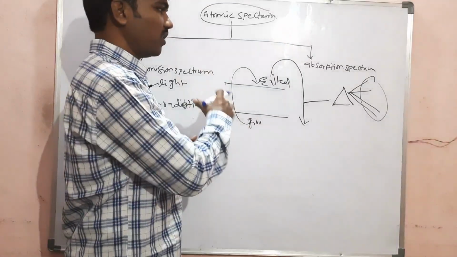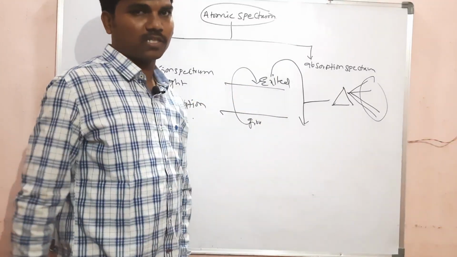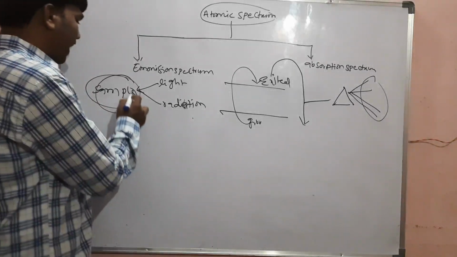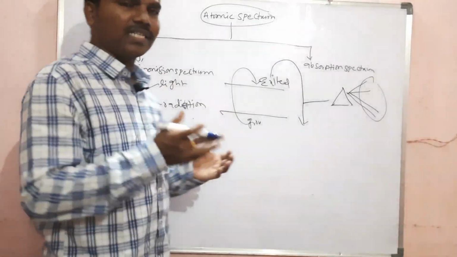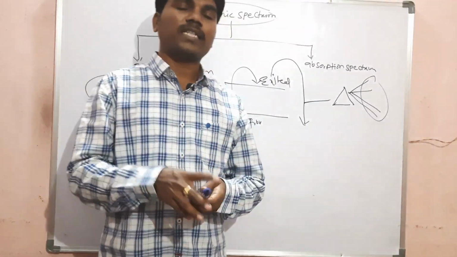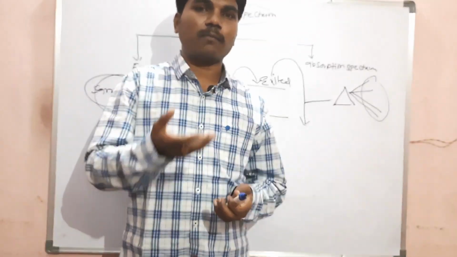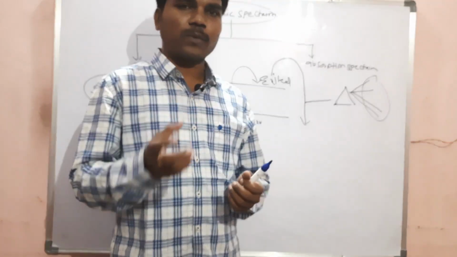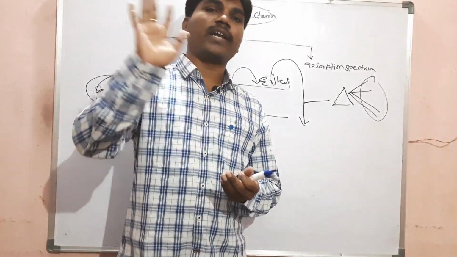I will explain the difference between absorption spectrum and emission spectrum. Now, the absorption spectrum. Again, any sample is irradiated with light or radiation, and it absorbs energy. After some time, to reach the ground state, it will release energy. But in the case of the absorption spectrum, it will not release all radiations.